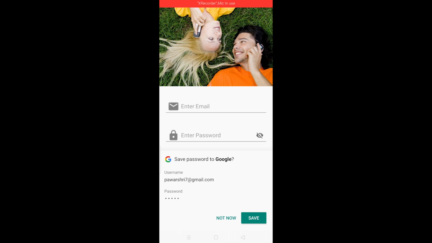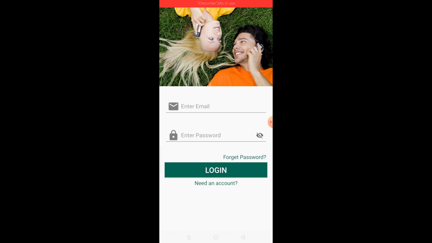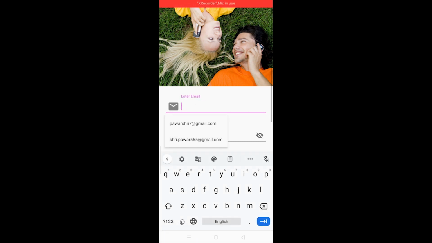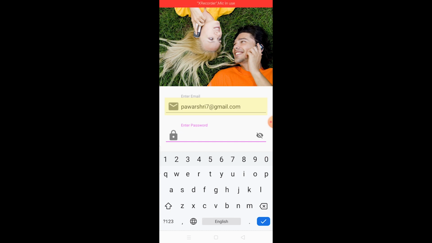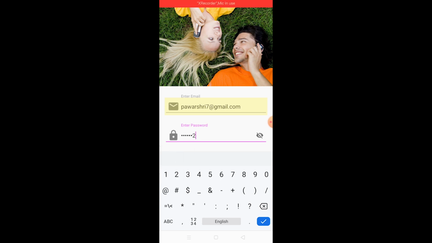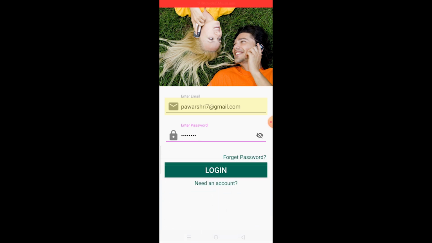Then I go to the login page. So I am entering my already registered email ID and password. And now I am clicking on the login button.